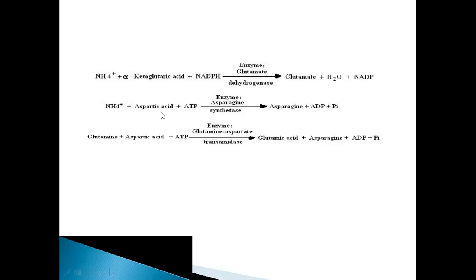In the same way, aspartic acid, by addition of an amino group, will get converted into asparagine. In the same way, glutamine and aspartic acid interconvert and change into glutamic acid and asparagine. In all these reactions, it is nothing but the transfer of an amino group onto another molecule, and the enzymes are glutamate dehydrogenase, asparagine synthetase, and glutamine aspartate transamidase. Here the amino group is getting transferred from one compound to another compound.